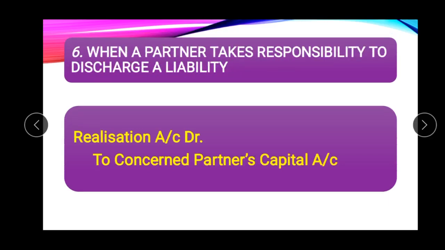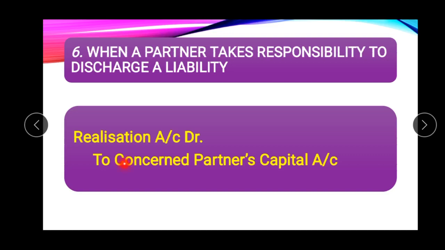Next journal entry, when a partner takes responsibility to discharge a liability. Here the realization account should be debited, because when making any payment it is considered a loss for the firm, to the concerned partner's capital account, because he is discharging a liability on behalf of the firm and the firm will return this amount to him.